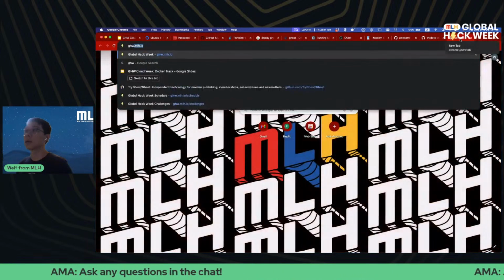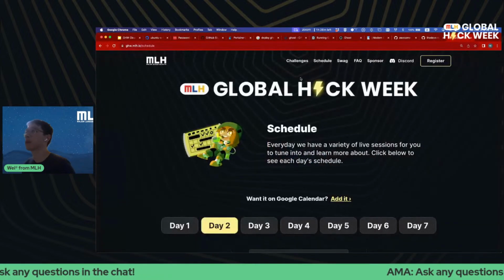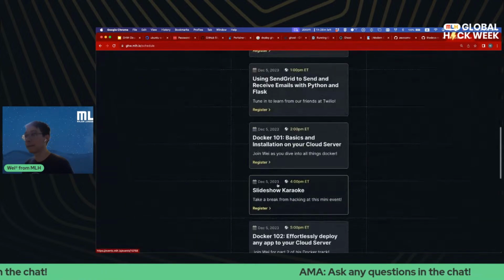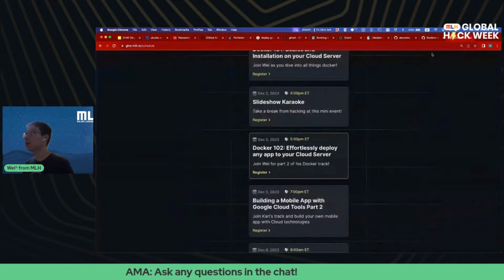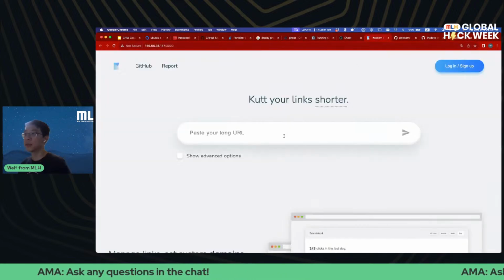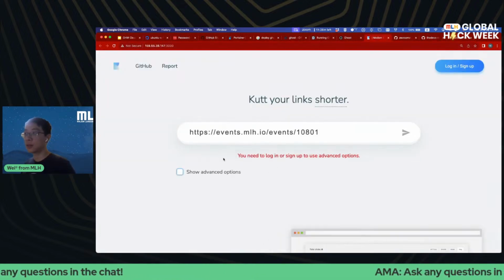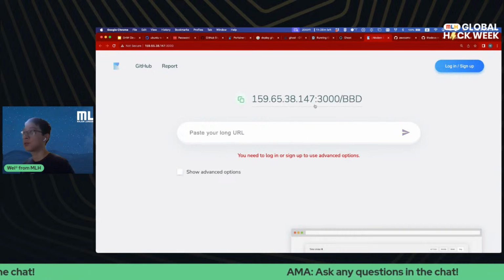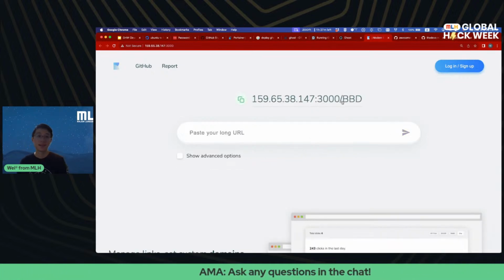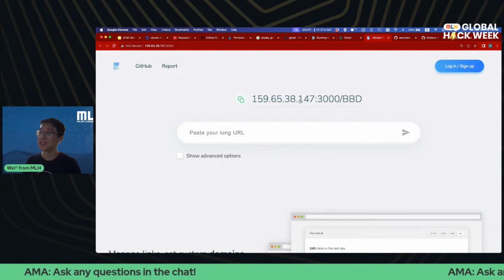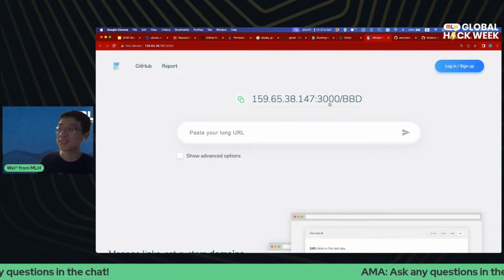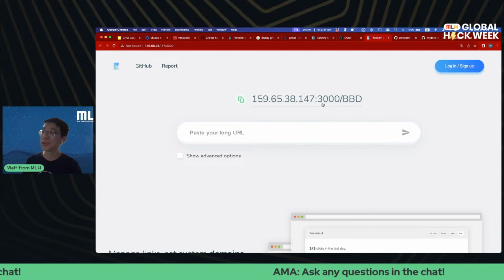Let me go to the Global Hack Week schedule. And here's my check link. All right, now I can go to cut, paste your long URL, shorten. Cool. Now I have a short URL for checking. Of course, this looks a little bit ugly because we're just using our IP address and then a port 3000.